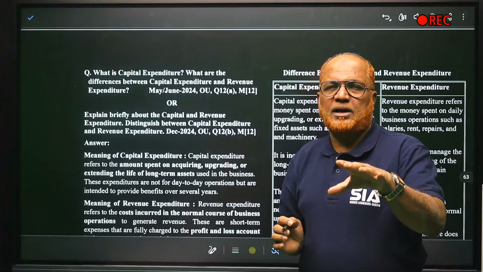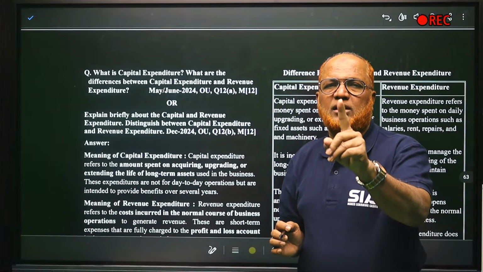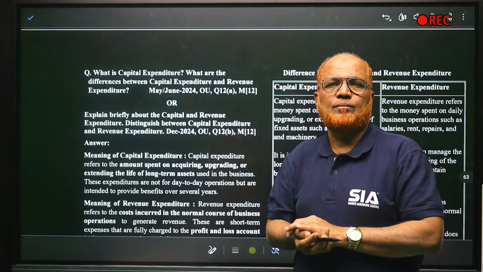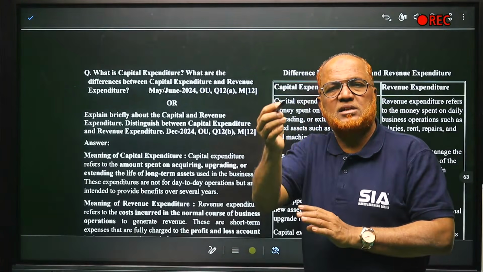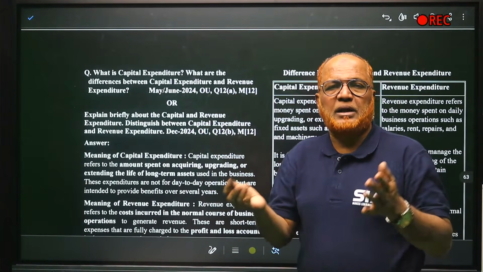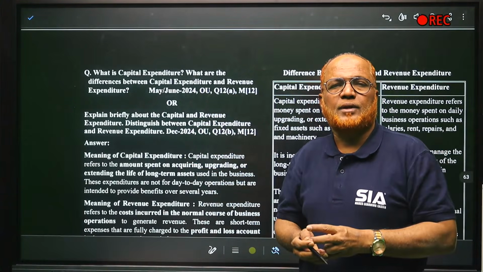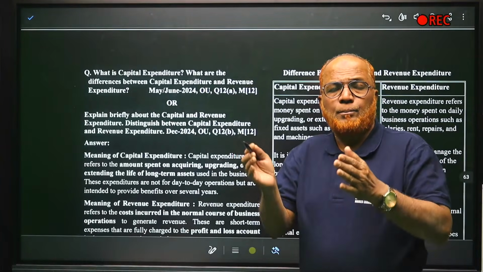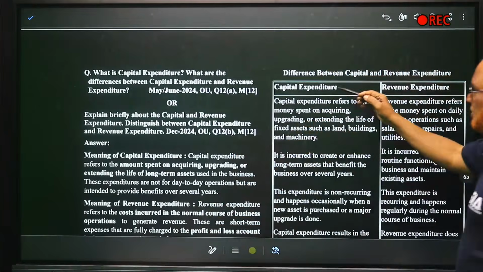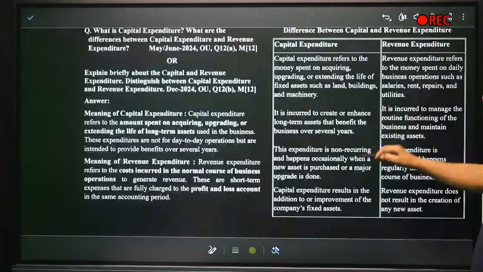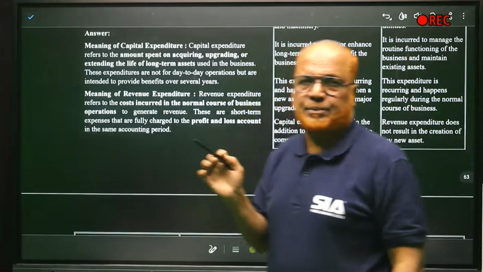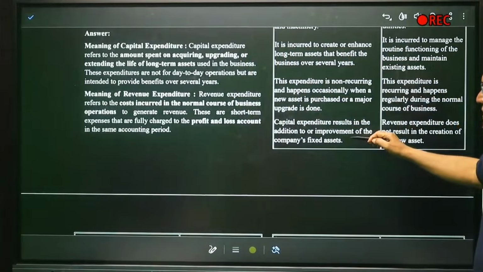Revenue expenditure is the expenditure which gives the benefit only for 1 year. This year you spend the money, this year only you will get the benefit. If you want to get the benefit next year, again you have to pay the expense. Examples: salaries, rent, telephone bill, electricity bill are revenue expenditure. Purchasing a machine or furniture is capital expenditure. So here differences are given between capital expenditure and revenue expenditure. For details, again I suggest you go to the SIA app. You will get the complete theory.